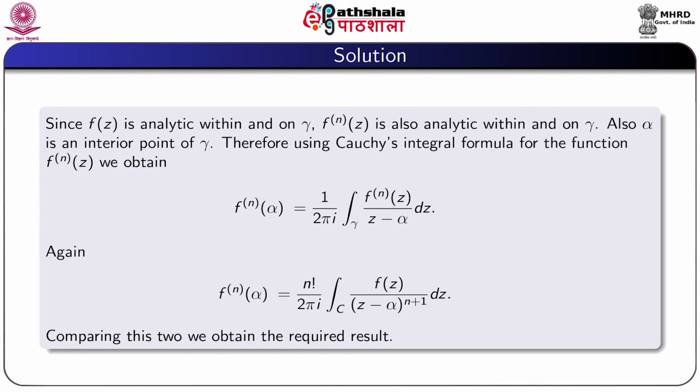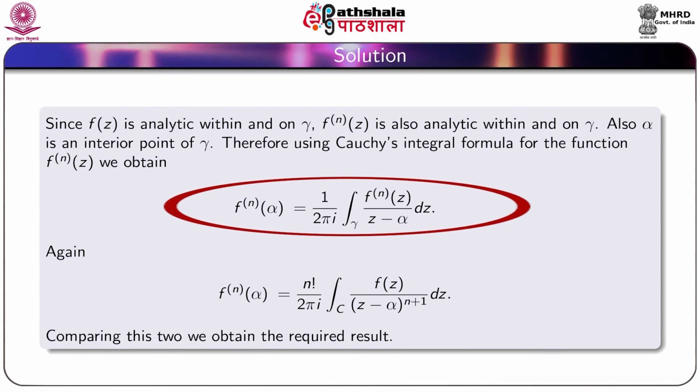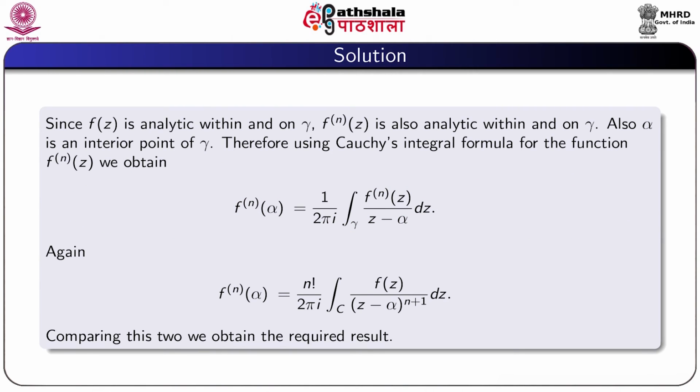So solution: since f(z) is analytic within and on γ, the nth derivative of f is also analytic within and on γ. Also α is an interior point of γ. Therefore, by Cauchy integral formula for the function nth derivative of f at the point z, we obtain the nth derivative of f at α is equal to 1 by 2πi integral over γ of the nth derivative of f at the point z by (z minus α) dz.